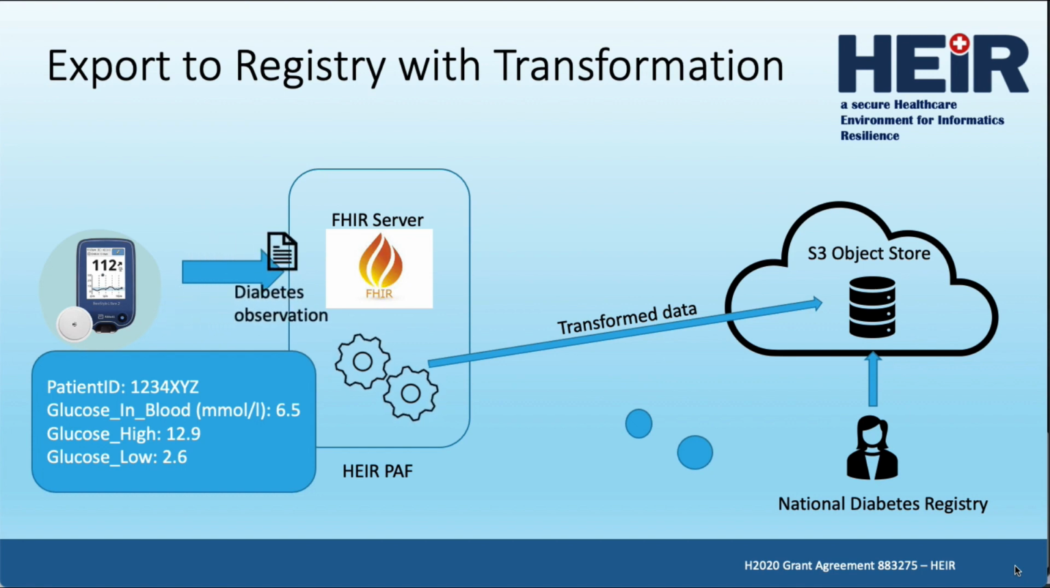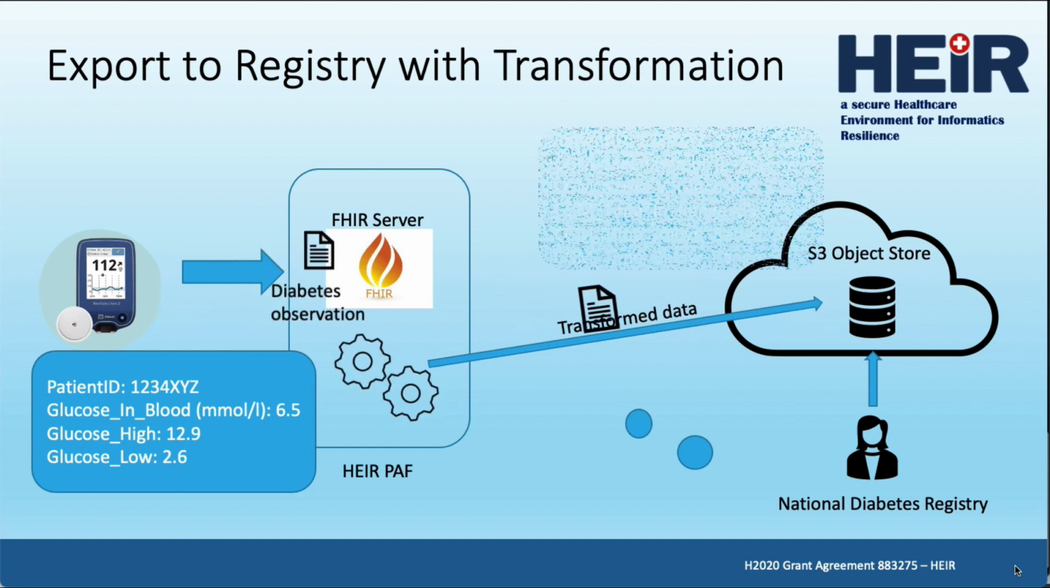At given intervals, the privacy-aware framework gathers a 2-week window of diabetes observations from each active patient in the FHIR server and performs a statistical analysis on the collected data. The results of this analysis are then exported in a web-presentable format to a secure, cloud-based data store, which is accessible by the National Diabetes Registry.